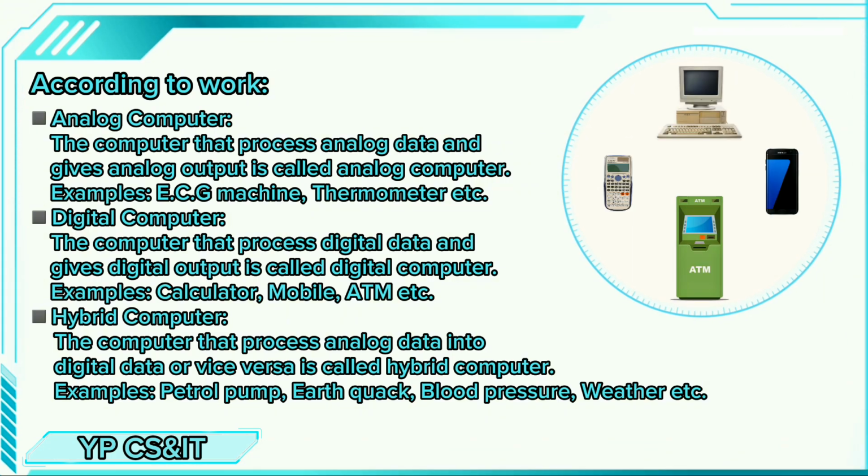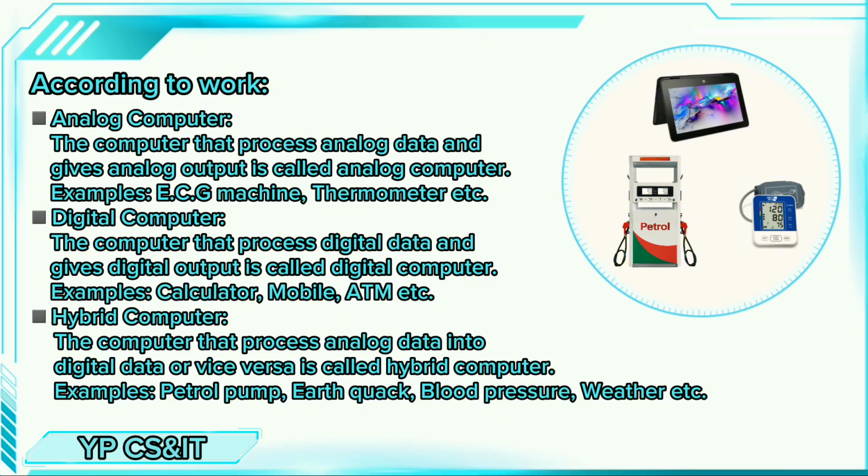Digital computer. The computer that processes digital data and gives digital output is called a digital computer. Examples: calculator, mobile, ATM, etc. Hybrid computer. The computer that processes analog data into digital data or vice versa is called a hybrid computer. Examples: petrol pump, earthquake, blood pressure, weather, etc.